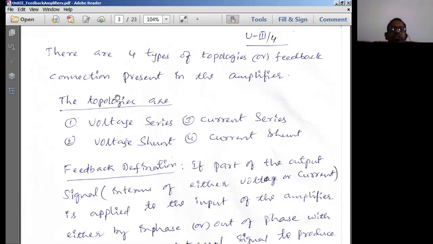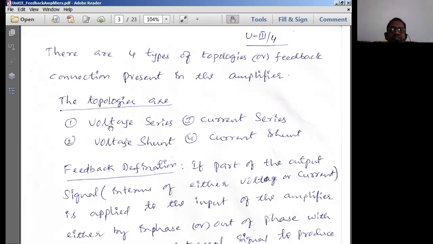That means, while writing the name for a given topology, we should know what type of sample you are taking as the output and how you are adding it to the input. If you take the output sample as a voltage, we write voltage, and if that sampled output voltage is applied in series to the input circuit, we call it series.